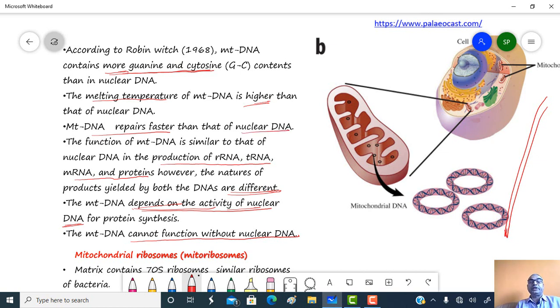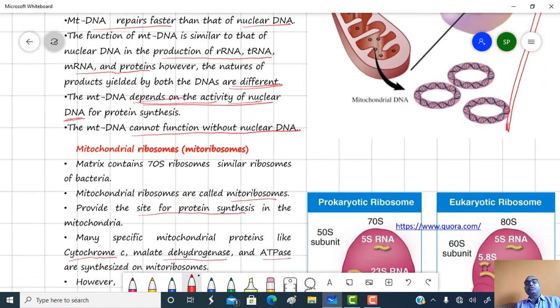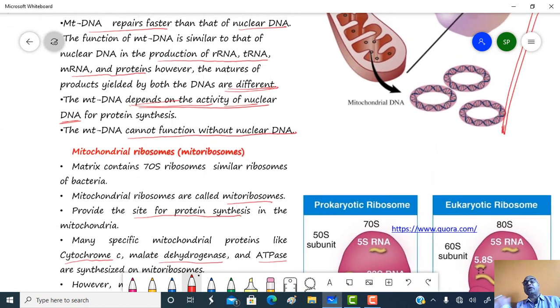The function of mitochondrial DNA is similar to that of nuclear DNA in the production of rRNA, tRNA, mRNA, and of course proteins. However, the nature of the products yielded by mitochondrial DNA and nuclear DNA are different.